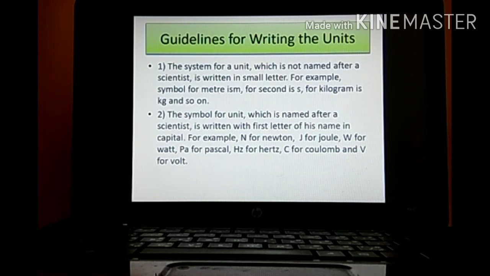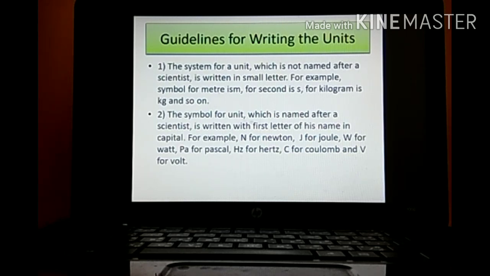Second one, the symbol for a unit which is the name of a scientist. Take for example Newton, joule, watt, Pascal, hertz, coulomb, volt. These are all names of scientists. So if we want to denote Newton by only one letter, it should be written as capital N, as Newton is a name of a scientist.